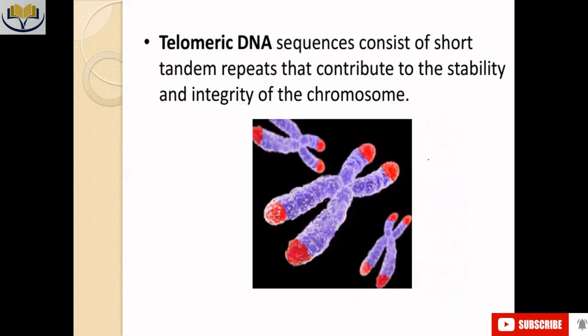Now, this is the telomere portion that is always present in the tail part of the chromosome. This part also contains different kinds of repetitive sequences, and these repetitive sequences are very helpful for the integrity and the stability of the chromosome. Right?